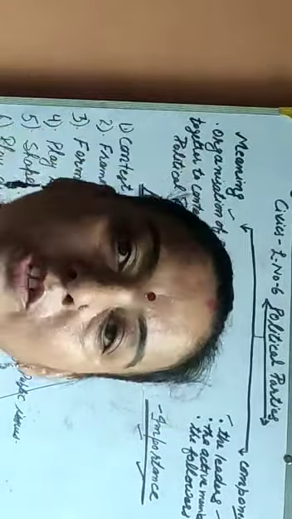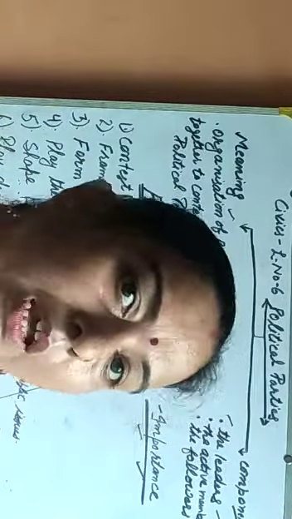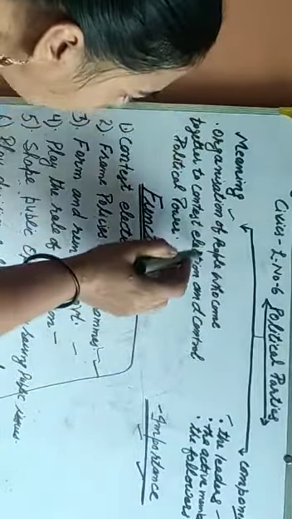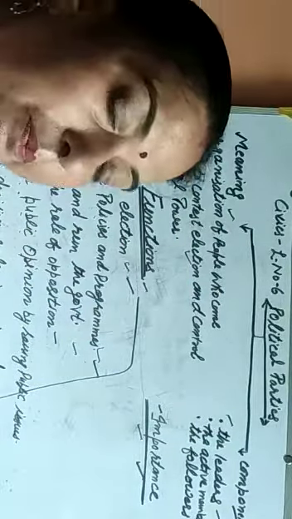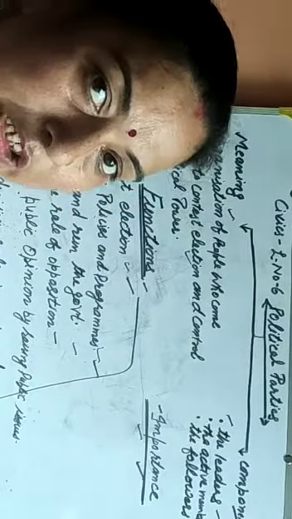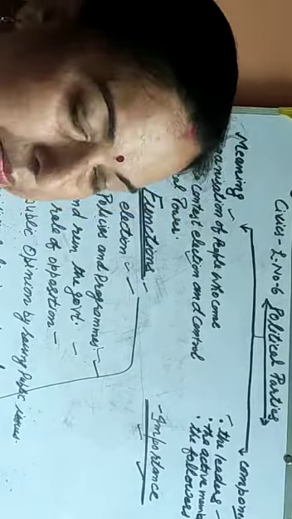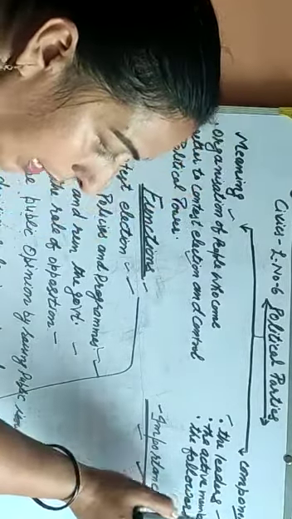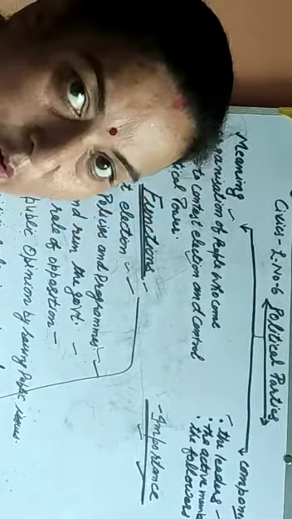In the next part, we will read how many party systems we have. Once again, we read about the political party. What is a political party? A political party is the organization of the people who contest the election and run the government. It has three components: the leader, the active members and followers.